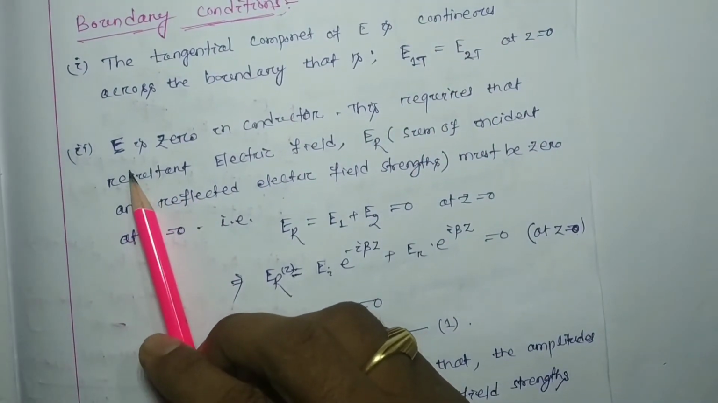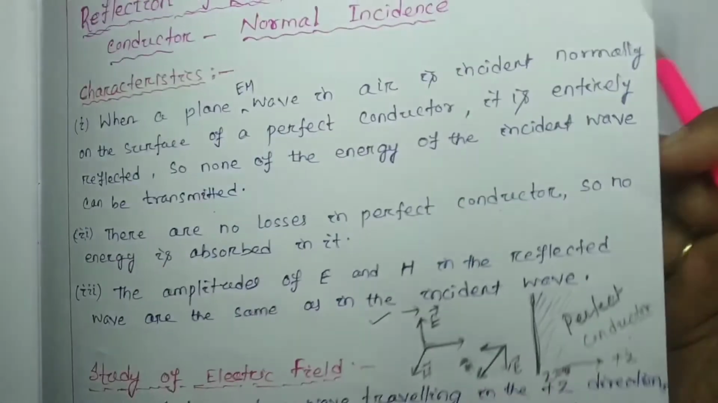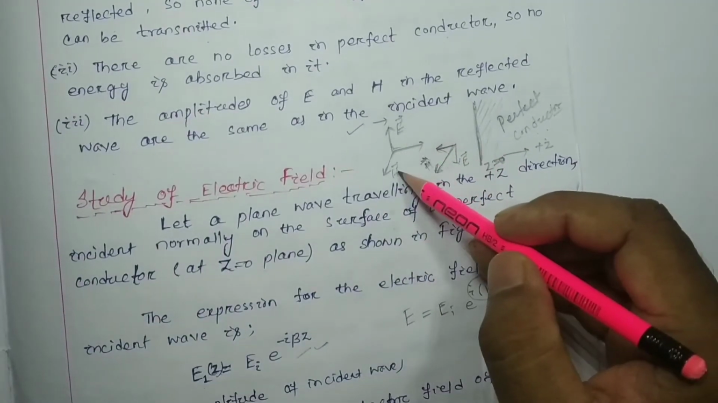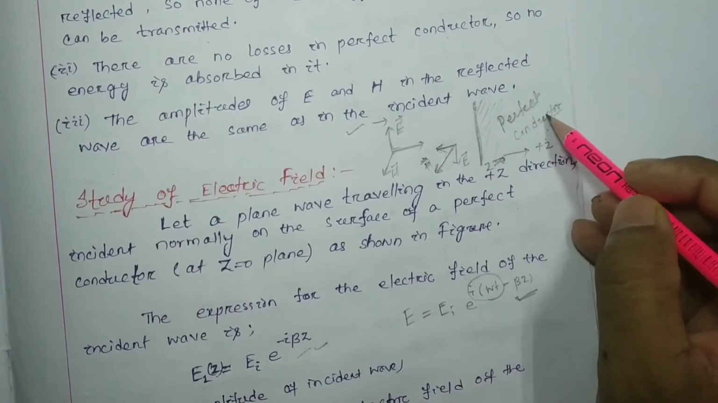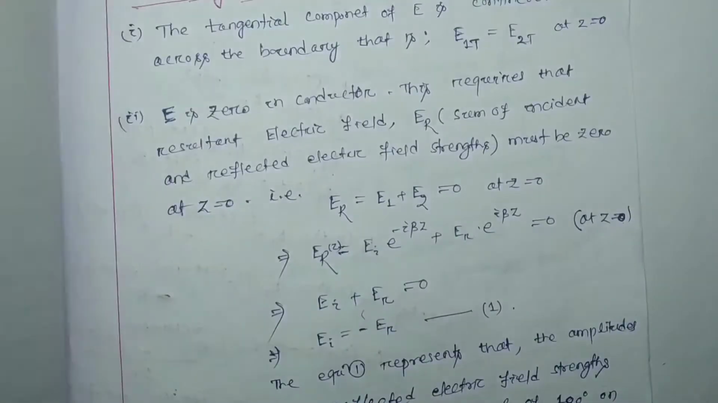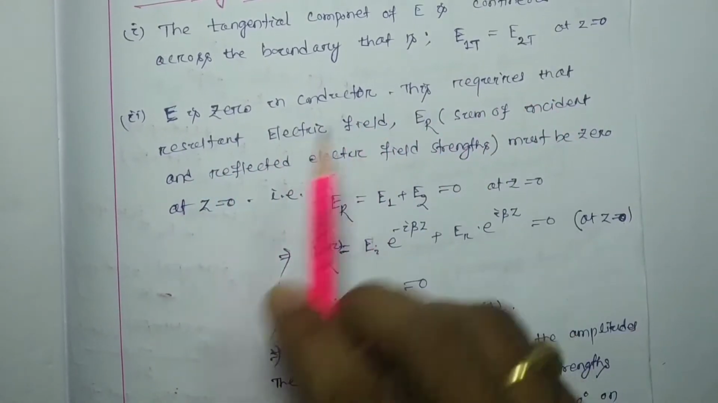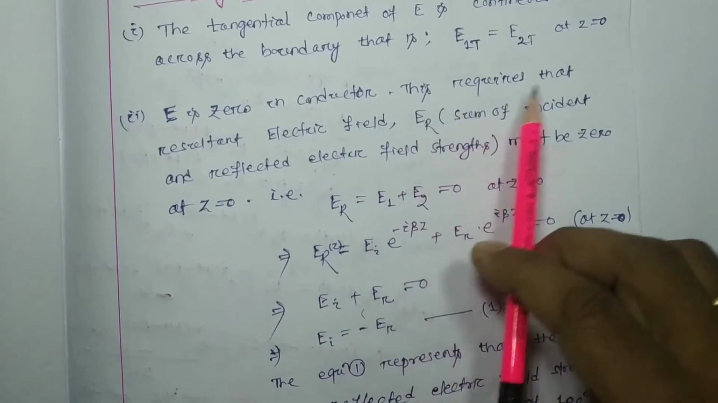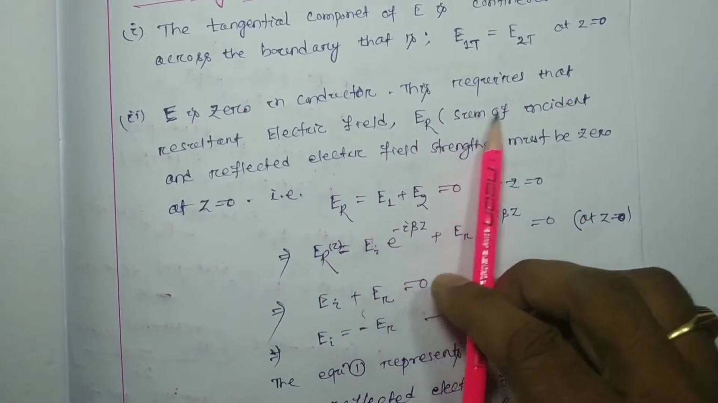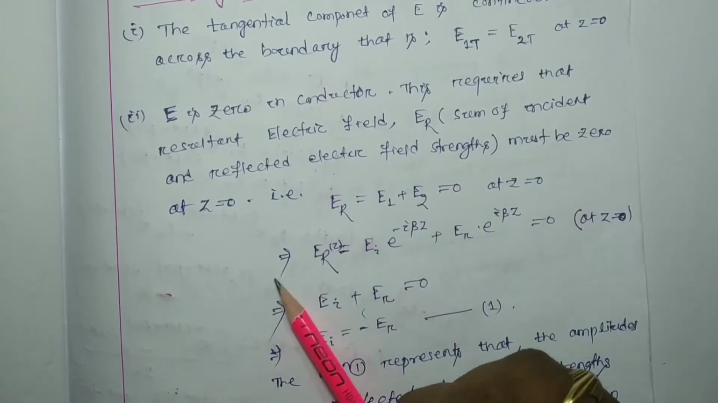Second is that E is 0 in the conductor. From the characteristics, we have discussed that there is no transmission of electric or magnetic field component in the conductor. We could not find any type of electric and magnetic component in the perfect conductor. So E is 0 in the conductor, this requires that the resultant electric field ER, the sum of incident and reflected electric field strength, must be 0.